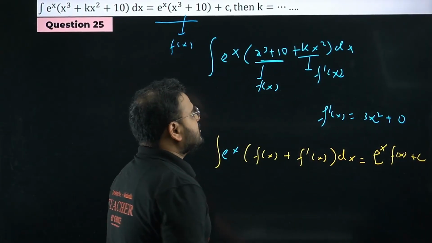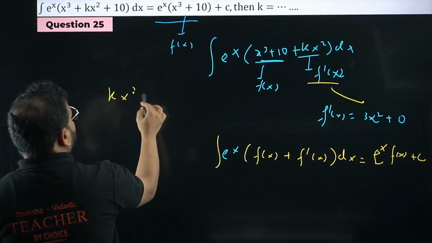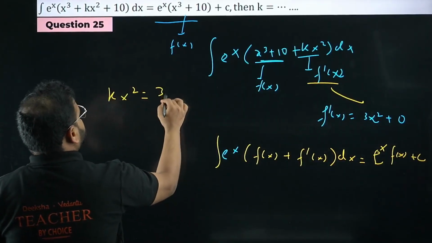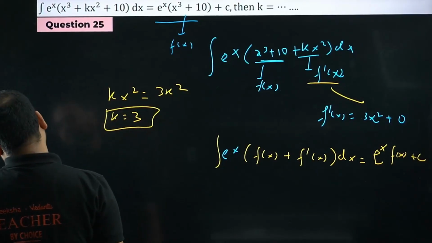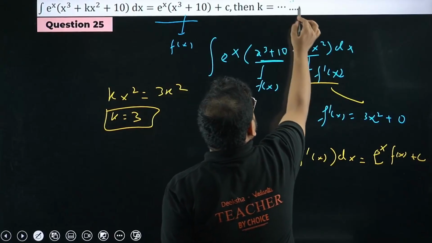So this is going to be f dash of x. Compare these two. I'm getting kx square equals 3x square plus 0. What is the k value? K value is 3. Answer is 3.